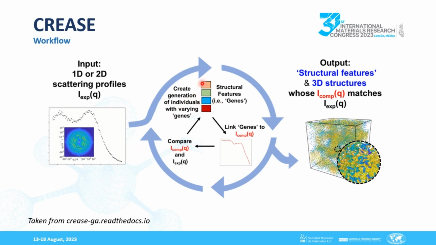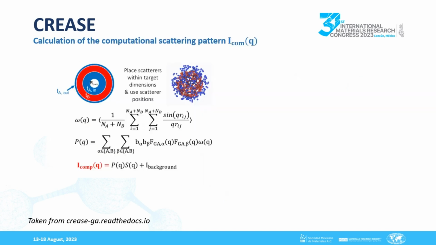CREASE begins by generating a group of combinations of random values of descriptors, called a population in the AGA. Each combination is called an individual. Then the SAS pattern is computed for each individual, and the fit of the calculated SAS patterns is evaluated against the experimental one. From this, using the genetic operators of the AGA, a new population is generated, and the above process is iteratively repeated to finally get a combination of descriptors whose SAS pattern is closest to the experimental one. Also, a representative 3D structure of the sample, useful for further analysis.